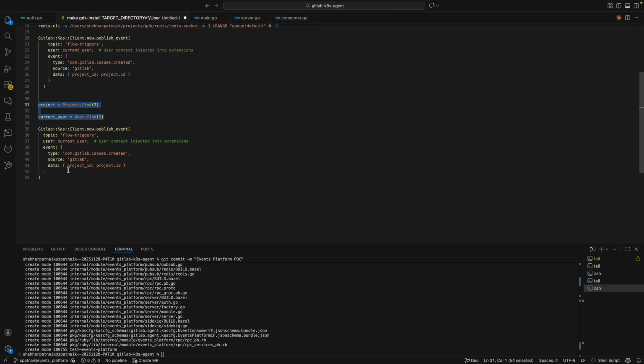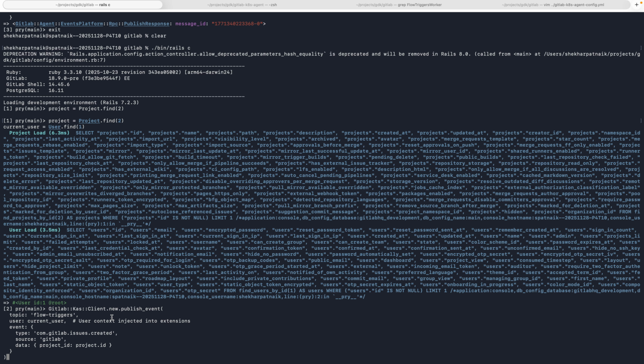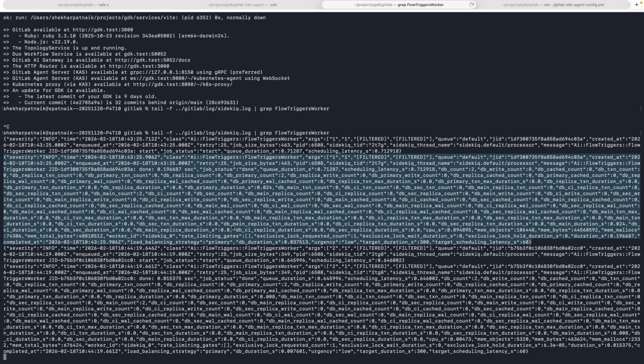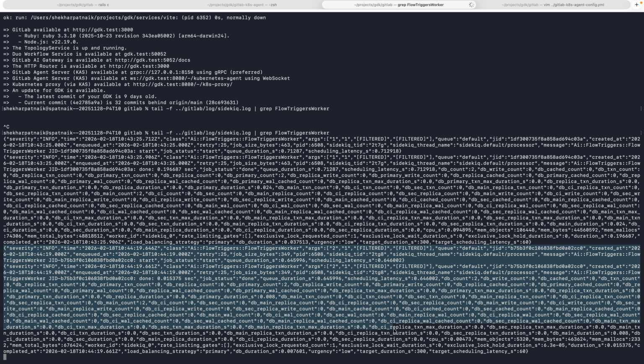The event publish again follows the same cloud event format. This is the event that I'm publishing, issues created, for example, internally, and I trigger that off, and that then triggers the message. And if I go back here, you can see another event came through, right?